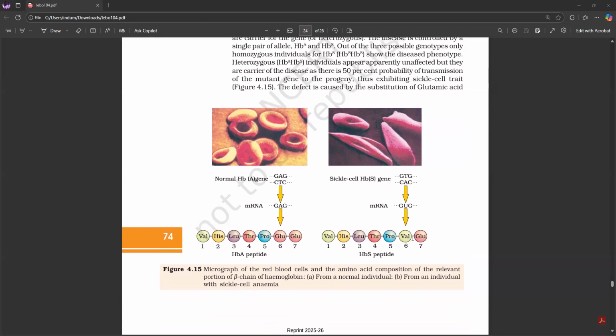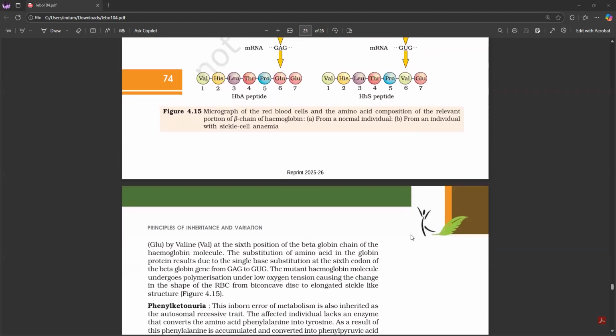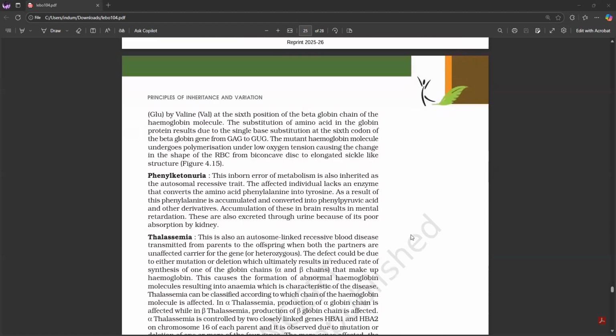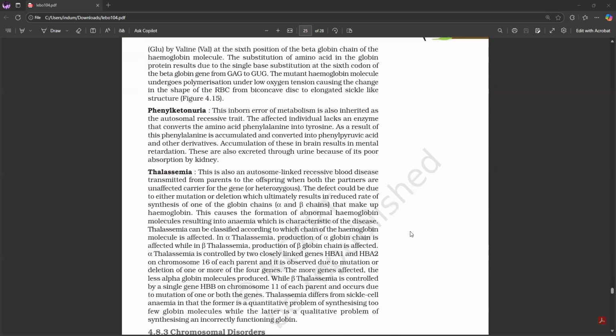The defect is caused by the substitution of glutamic acid by valine at the sixth position of the beta globin chain of the hemoglobin molecule. The substitution of the amino acid in the globin protein results from a single base substitution at the sixth codon of the beta globin gene, from GAG to GUG. The mutant hemoglobin molecule undergoes polymerization under low oxygen tension, causing the change in the shape of the RBC from biconcave disc to elongated sickle cell-like structure.